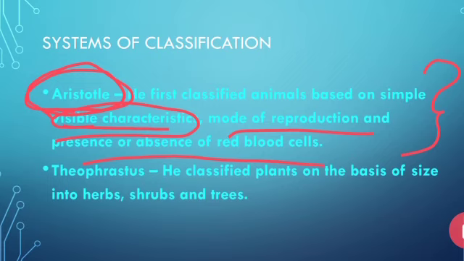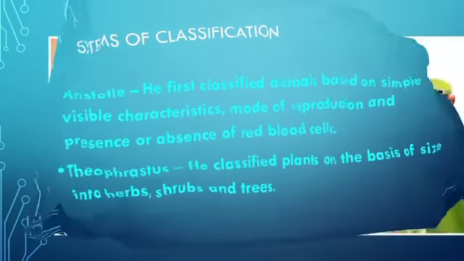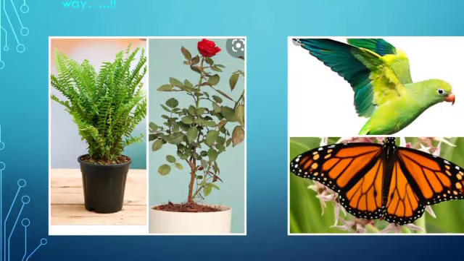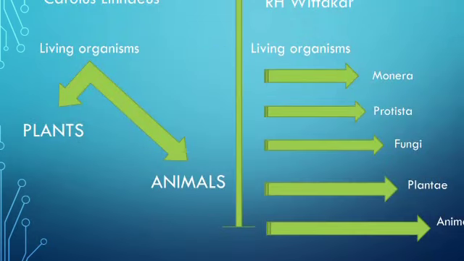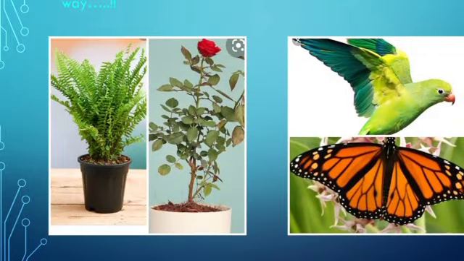Now, the next scientist, Theophrastus, classified the plants regarding their sizes. The sizes can be defined as herbs, means very small size. Medium sized plants are known as shrubs, and the tall trees or tall plants come under trees. Okay, now what were the drawbacks regarding these classifications? Let us see. It's very interesting.